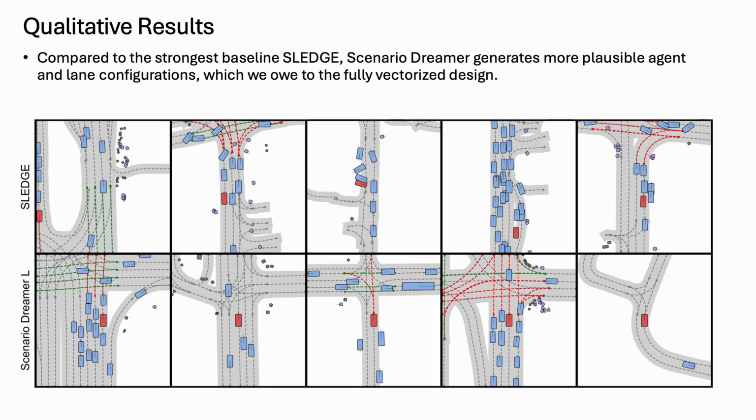We compare a random sample of initial scenes generated by Scenario Dreamer with a random sample generated by Sledge. Scenario Dreamer generates higher fidelity and more realistic lane topologies and initial agent configurations, while sampling 3 times faster than Sledge.